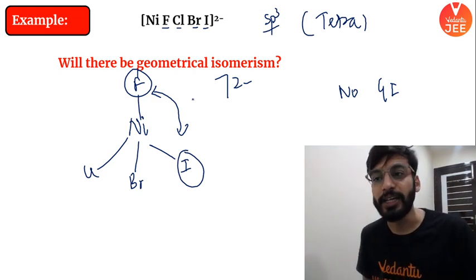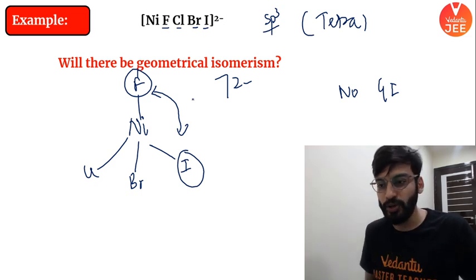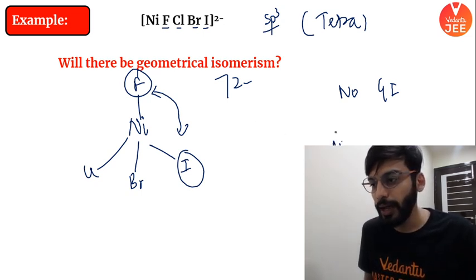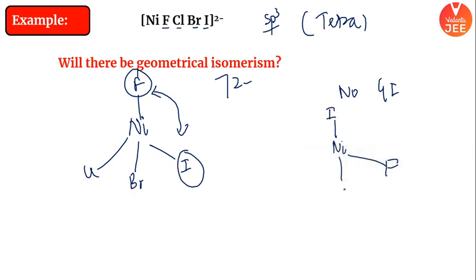Think 3-dimensionally. Let's say I am interchanging this position. Is it a new compound, beta? No. When you just rotate the complex by 109 degree 28 minutes, you are not getting a new structure out of it, because all the angles are fixed.